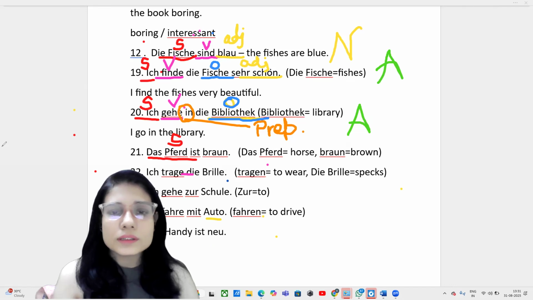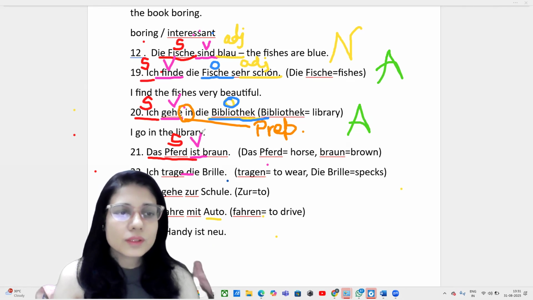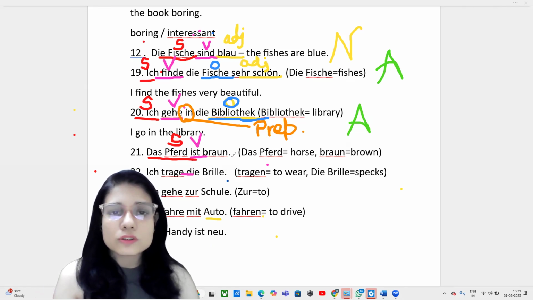The article for Pferd is das, that means it is neuter. Ist is the verb. Brown is the color. So counting and colors are also adjectives. So it is an adjective. I'm writing it.